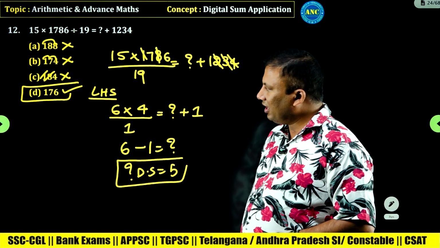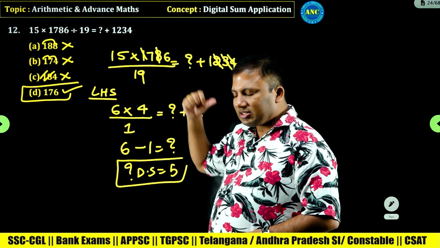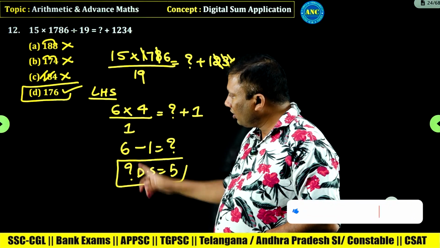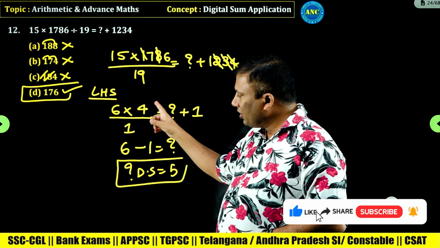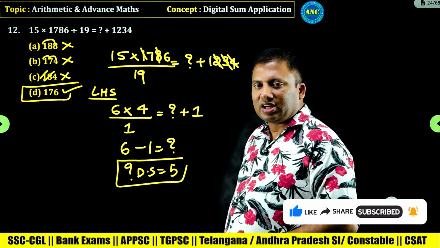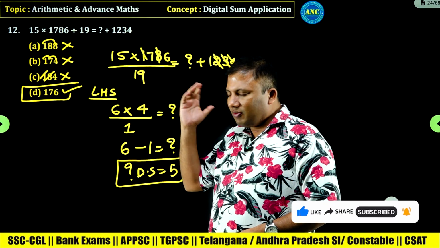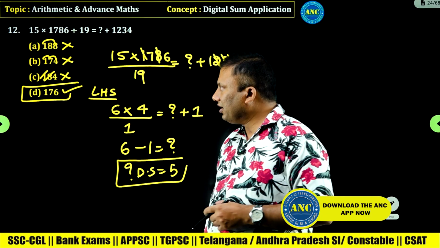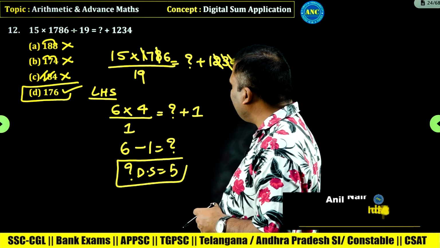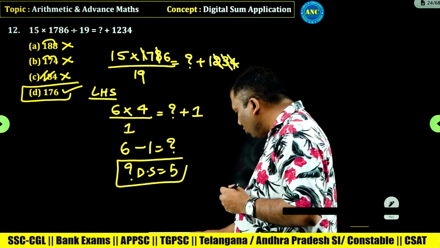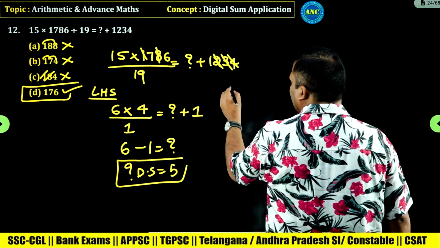I hope the concept is clear, right? These digital sums: 8 plus 1, 9, out. 7 plus 6, 13, 4. 6 4s are 24. 6 minus 1. The question mark digital sum should be 5. The only option with digital sum 5 is 176.